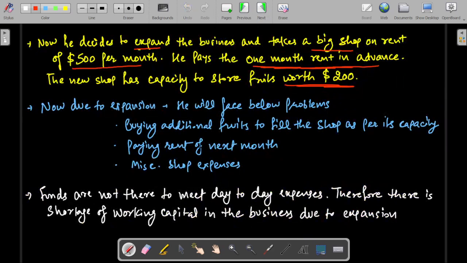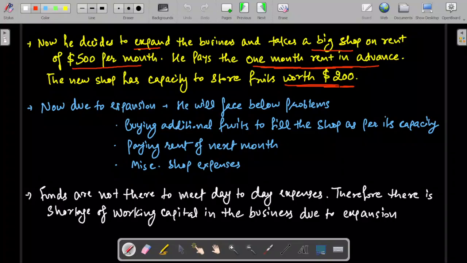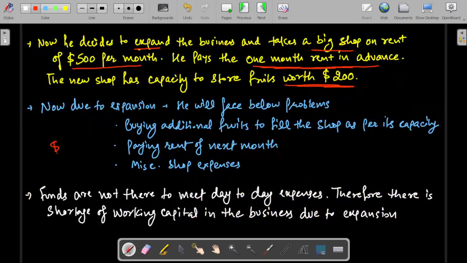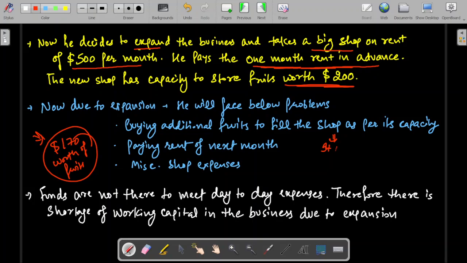Now what problem will he face? The shop has the capacity to hold fruit worth $200, but he has only $30 worth of fruit with him. So for the balance, he needs to buy $170 worth of fruits more in order to fully utilize the capacity of his new shop. Buying additional fruit is a challenge for him.